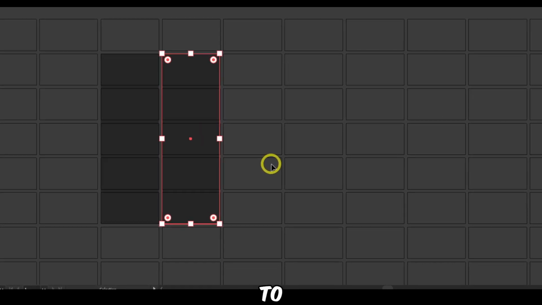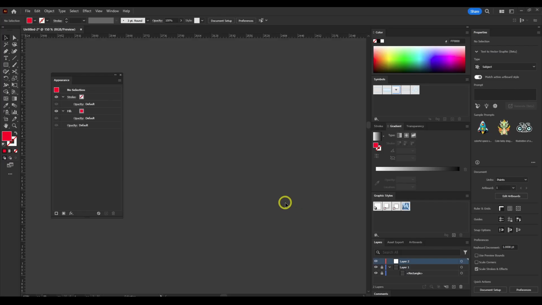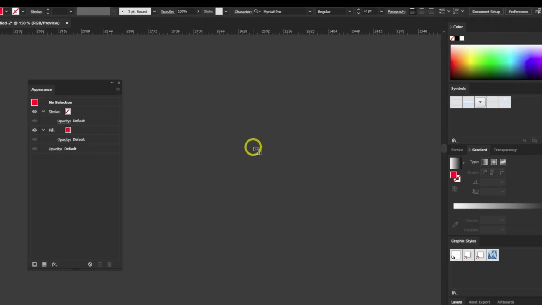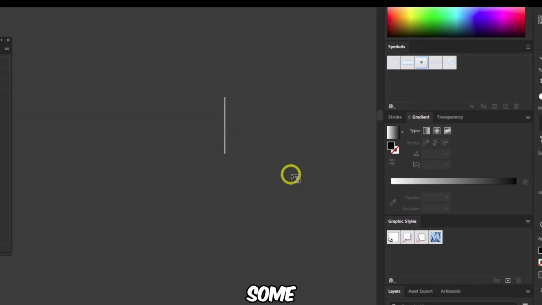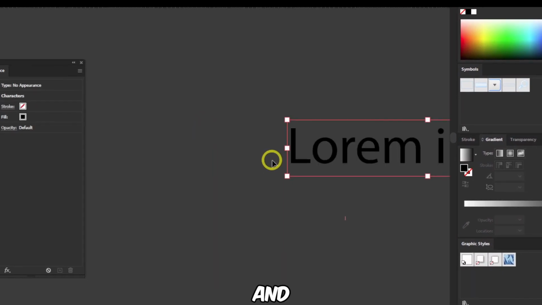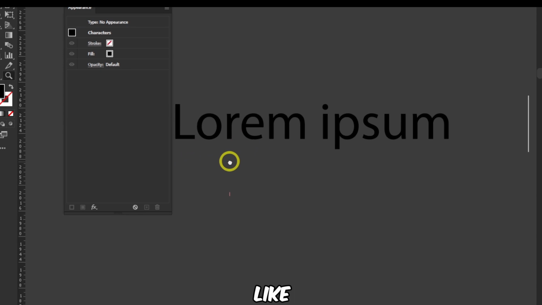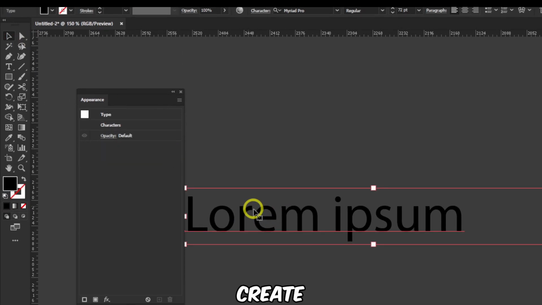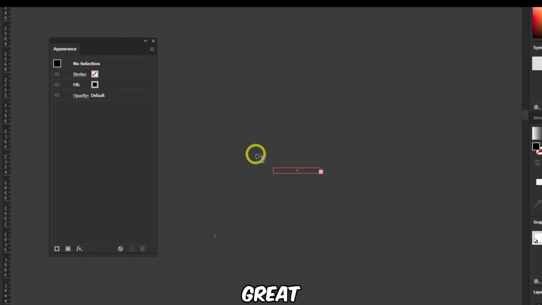Now let's move to the next tip. Another great tip, or strategy, I learned in Illustrator is this one. We grab a text tool and add some text, right? And when you add text, you would like to create this effect. It's really great.